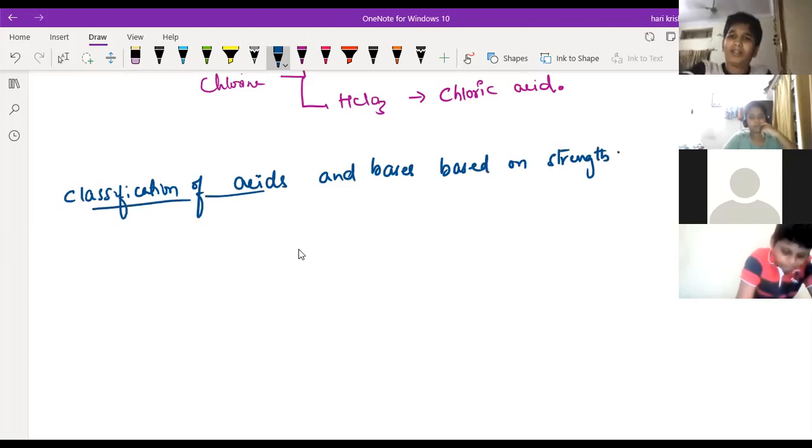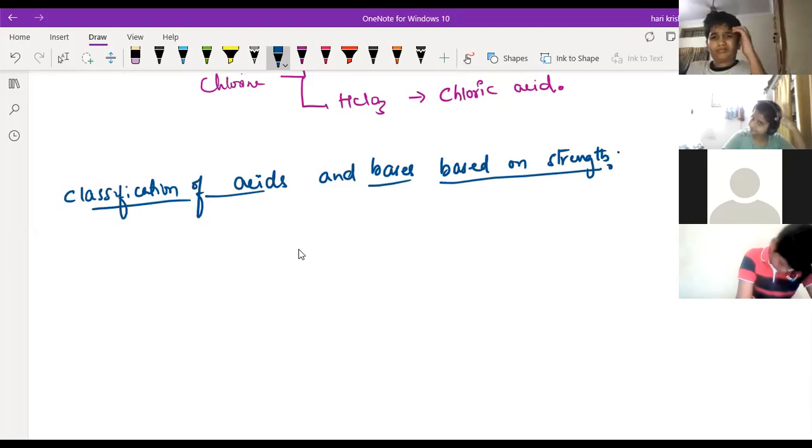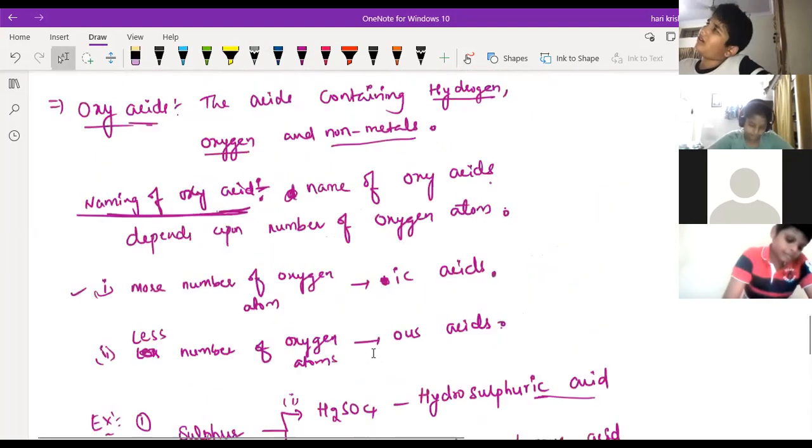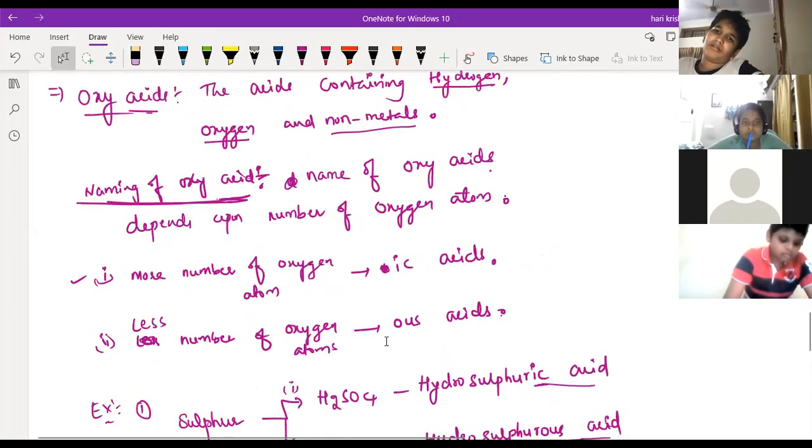This is the third classification. The first classification we have seen was based upon source, whether it is an organic acid or a mineral acid. The second classification was based upon the type of elements: hydrogen, oxygen, and non-metals.